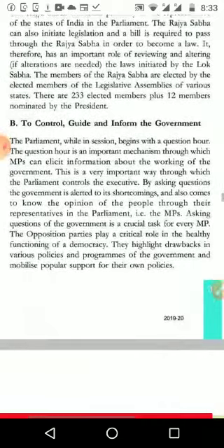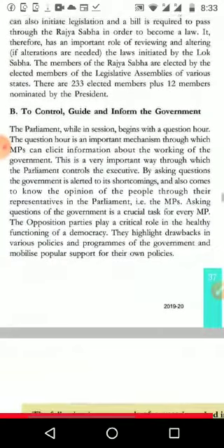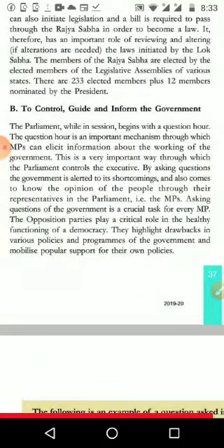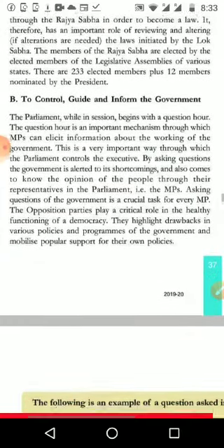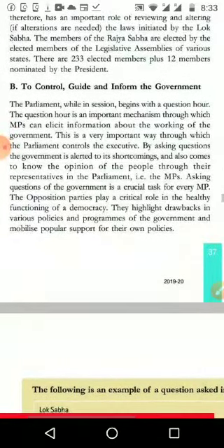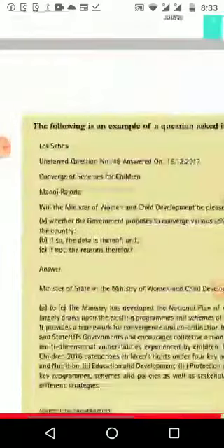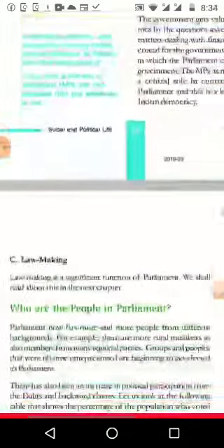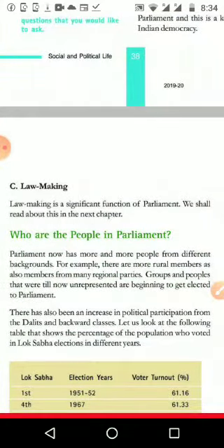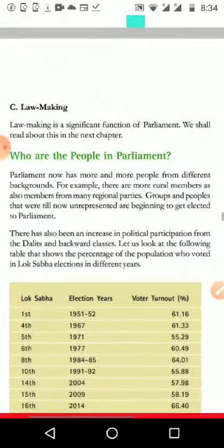Second one: to control, guide and inform the government. What is the duty of parliament? To control, to whom? All the citizens. To guide the citizens and inform the citizens about the government, and the government also wants to get information. Then the third duty, whose details we will study in the third lesson, is law making. How the parliament will make law is the fourth lesson we are going to study after this lesson.